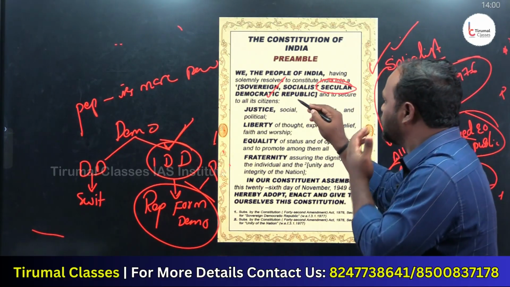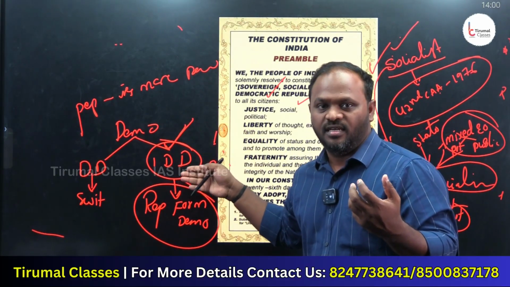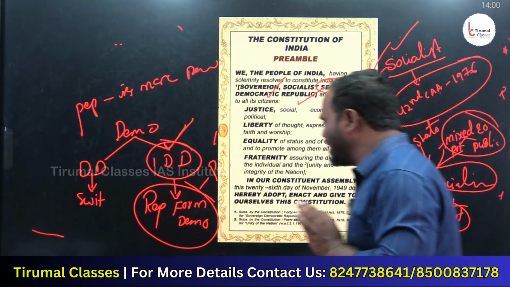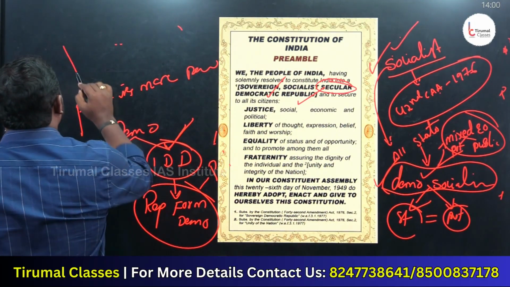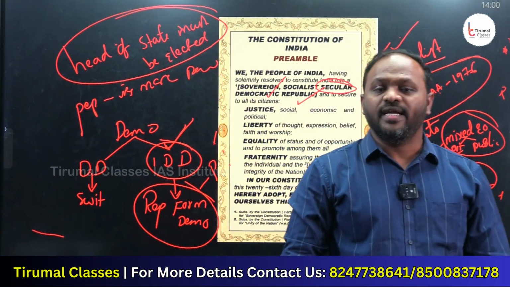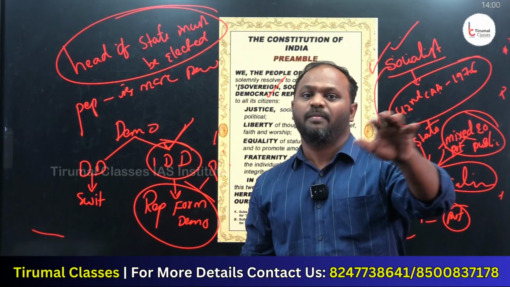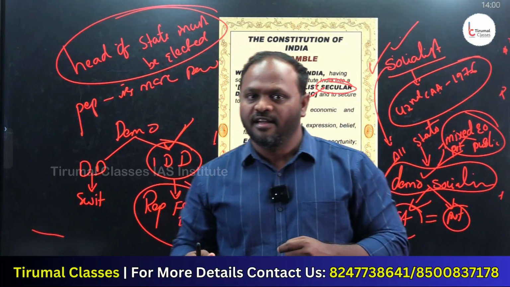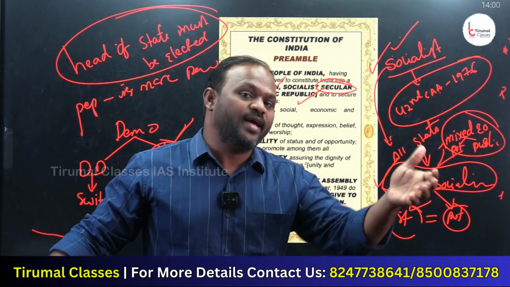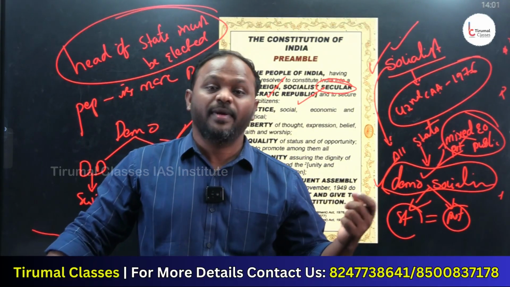But when I come to the last one, republic. So India is what type of democracy? Indirect parliamentary form of democracy. What do you mean by republic? The meaning of republic is very simple: the head of the state must be elected. Who is the head of the state? In India, the head of the Indian state is the President. The President of India is elected by indirect elections. Any country where the head of the state is elected is known as a republic. You see, Republic of America, Republic of Congo, Republic of Canada.